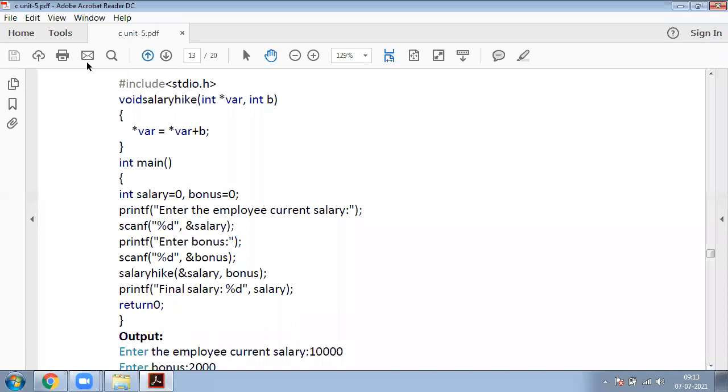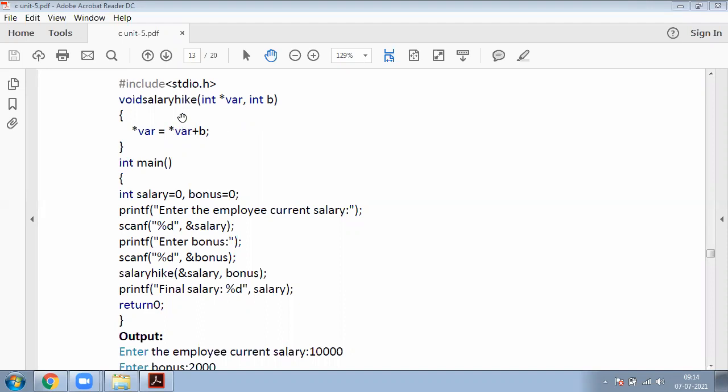Now, here this is my header file. There is one function, salary hike. Salary hike is my function name. It consists of two parameters: one is a pointer parameter, the next one is a normal parameter. Int asterisk a, where is my array? No, not an array, that is a pointer.